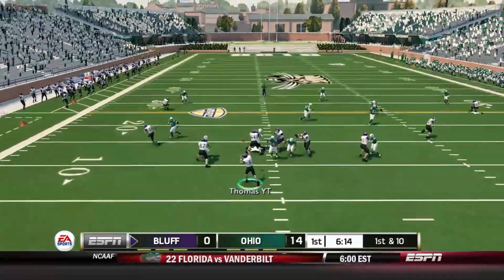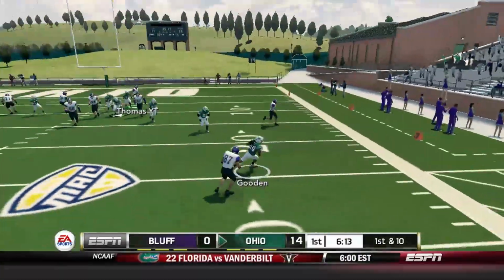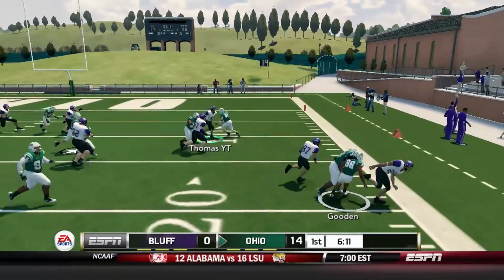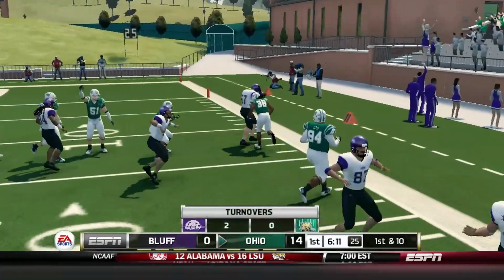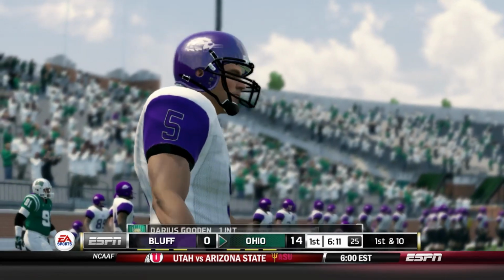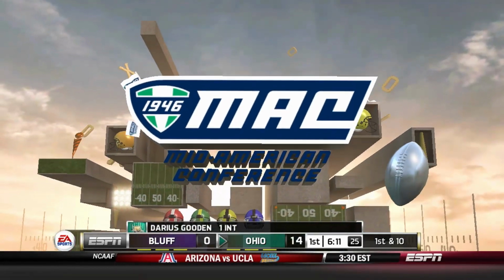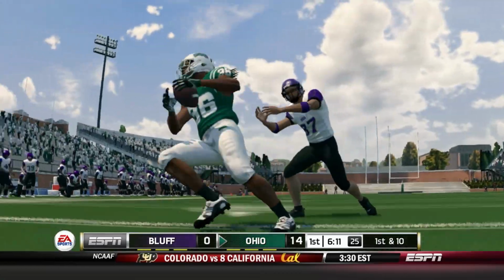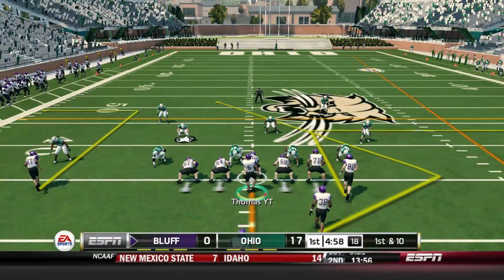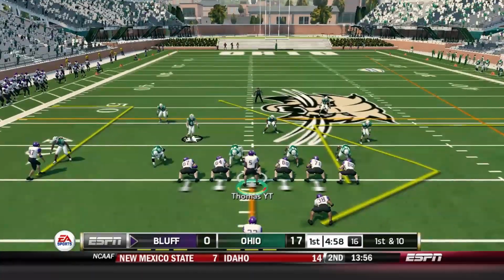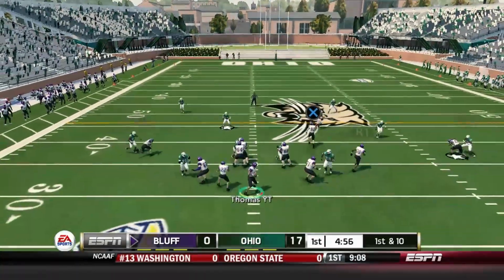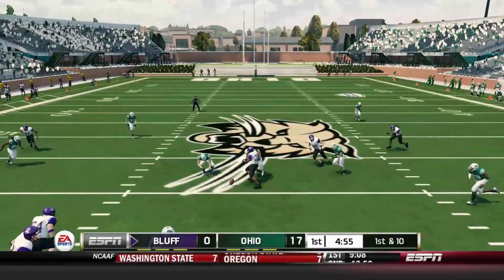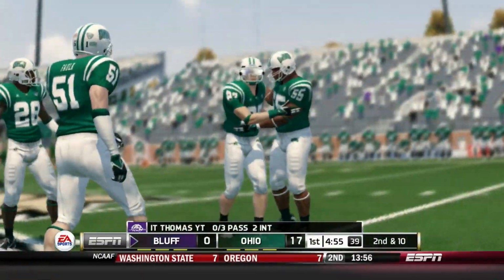As we'll try again on this 1st and 10, trying to throw to the left-hand side, but this time it's intercepted again. Thought we had DJ Wogana open, but that was not the case either, as this time Darius Gooden makes an interception on it. He makes a great break on the football. DJ Wogana was open for a second, but thankfully our defense does force a 3 and out, and we get him off the field, only allowing a field goal.